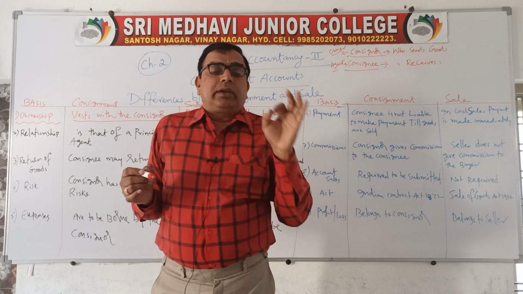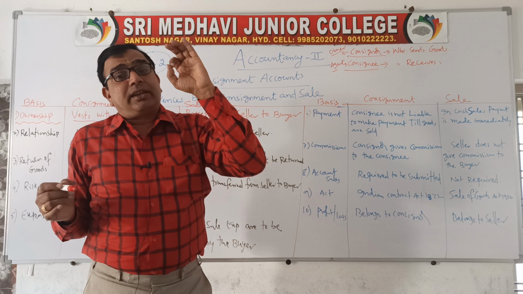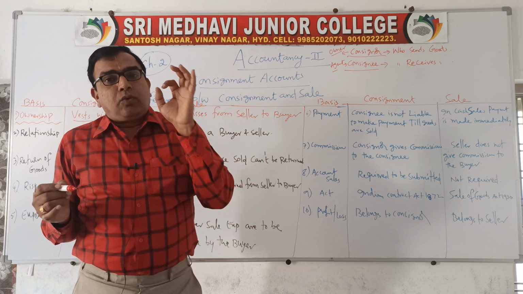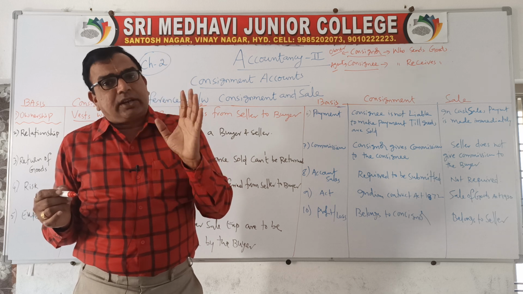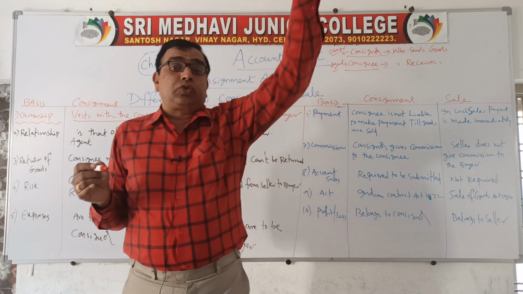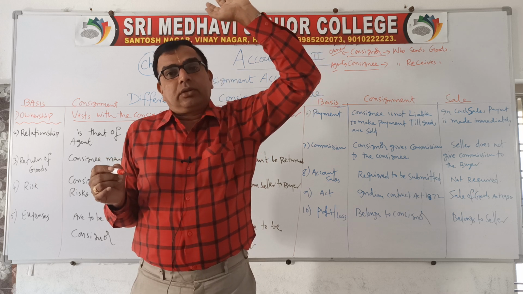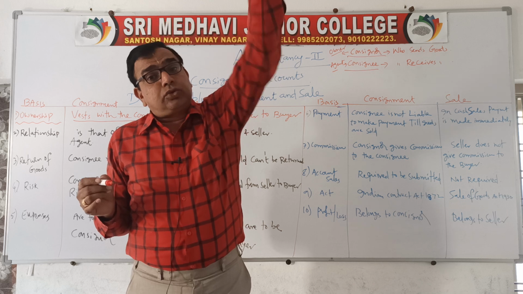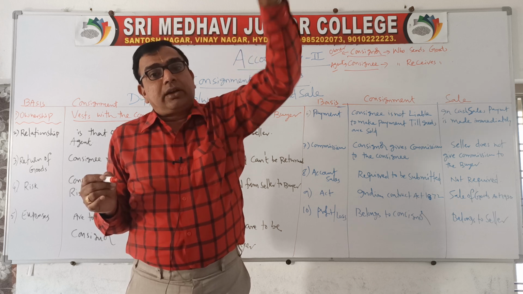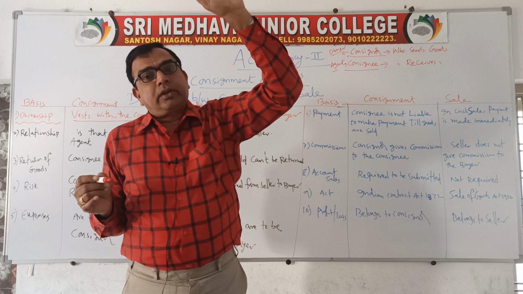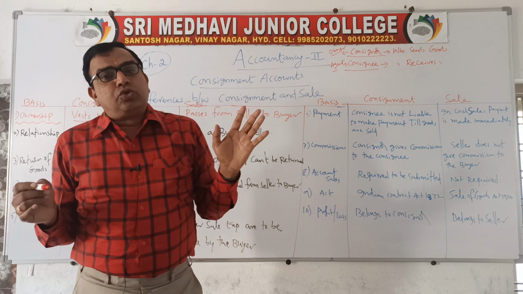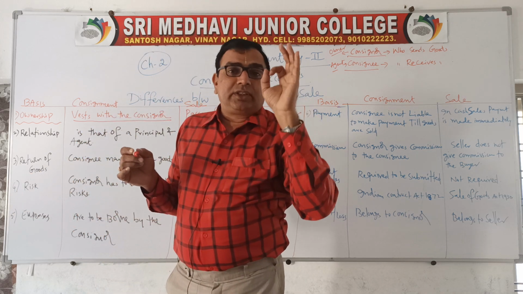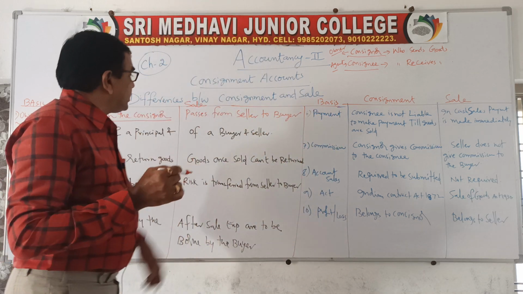Okay. So remember, in consignment business, consignee never becomes the owner. He is only just an agent. Ownership rights will be with the consignor till the goods are sold to the ultimate consumer. So directly the ownership rights are transferred from consignor to the consumer, customer. Consignee never becomes the owner. He doesn't get any right on goods. So till the last minute, ownership will be with the consignor. That is the first point.